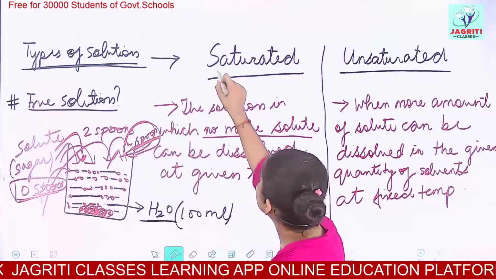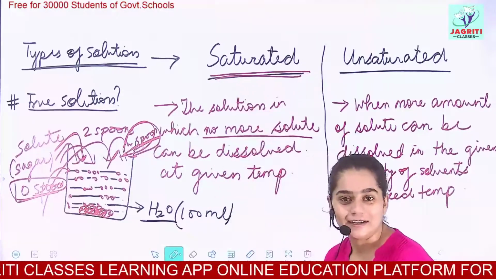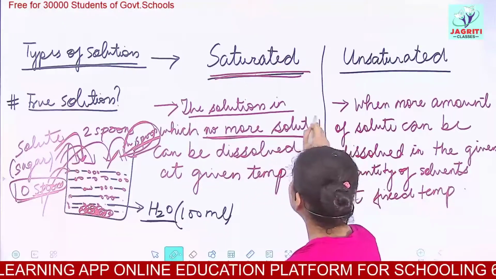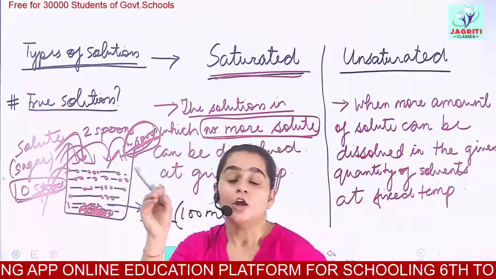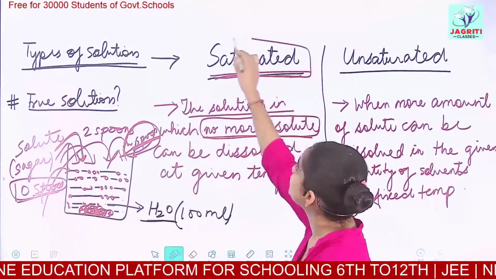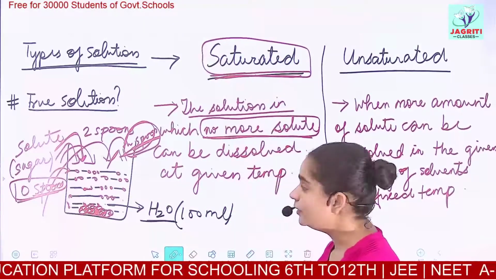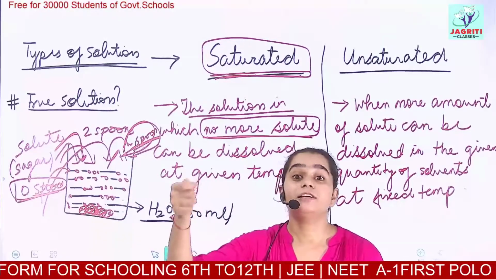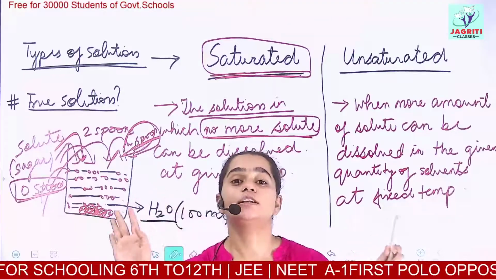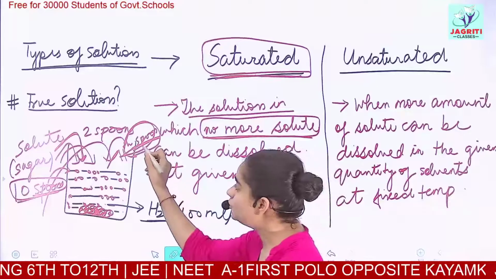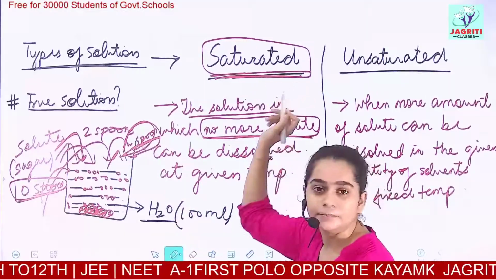So these solutions are called saturated. Saturated solutions are such solutions in which we cannot mix any more solute at a particular temperature. Because I added 10 spoons of sugar and when I added the 11th spoon of sugar, it is not dissolving, it is settled at the bottom of the beaker. So such solutions are called saturated.